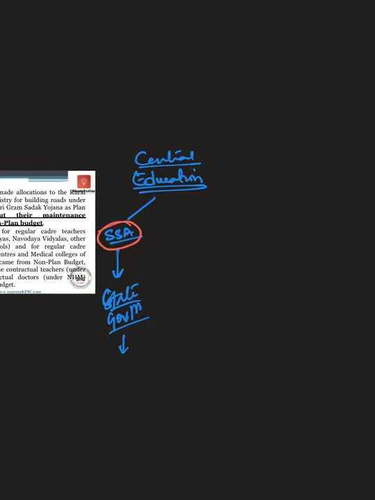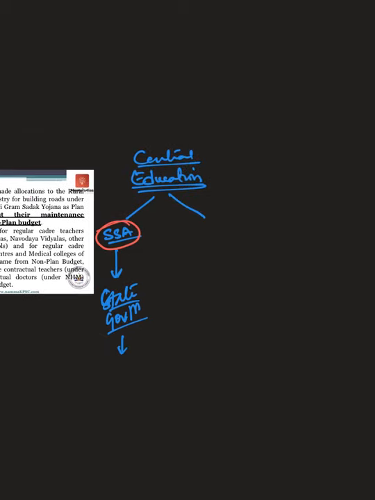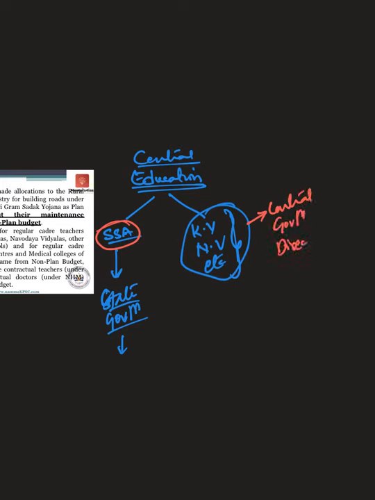On the other hand, the central government will also be running various schools like Kendriya Vidyalaya, Navodaya Vidyalaya, etc., or various other educational institutions or universities. These don't come under Sarva Shikshan Abhiyan, or under a centrally sponsored scheme. These educational institutions will be run by whom? They will be run by the central government directly, whereas Sarva Shikshan Abhiyan will be run by the state government.